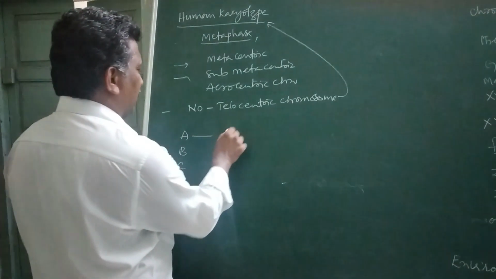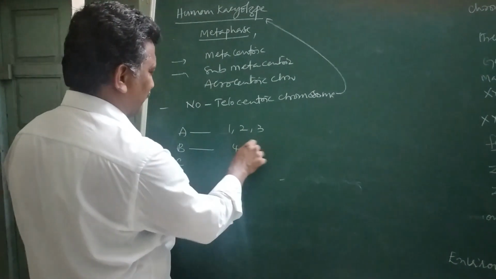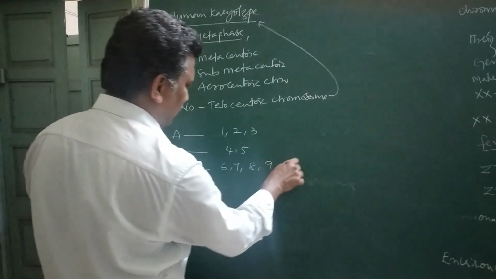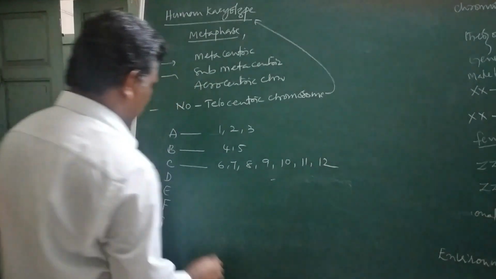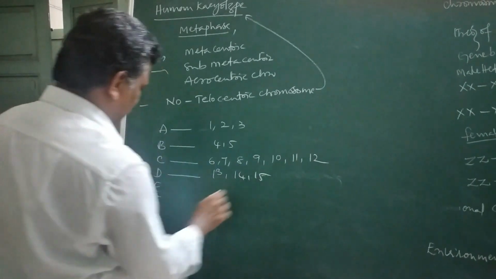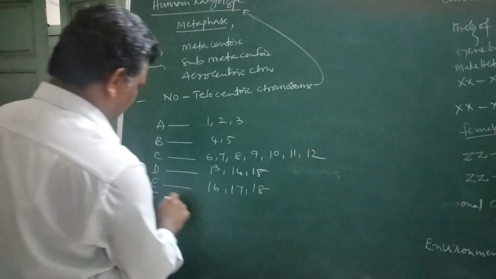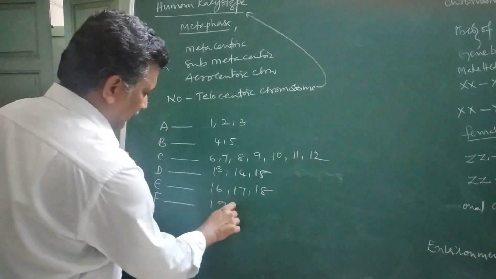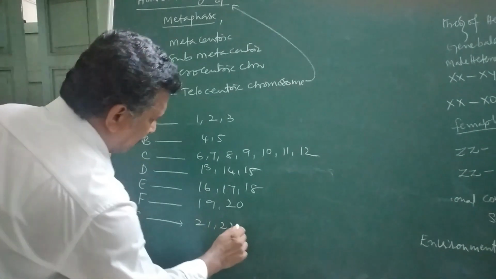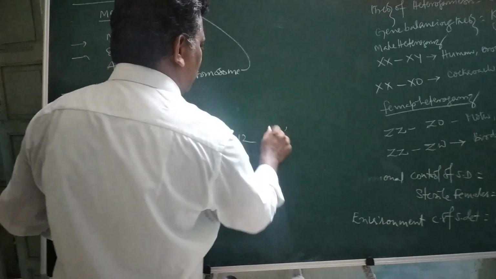A group: 1, 2, 3. B: 4 and 5. C: 6th, 7th, 8th, 9th, 10, 11 and 12. D: 13, 14 and 15. E: 16, 17, 18. F: 19, 20, and G: 21, 22, and here the Y chromosome is there; under C, the X chromosome is there.